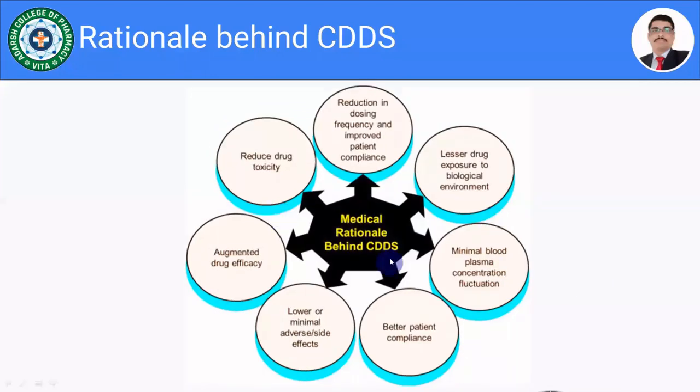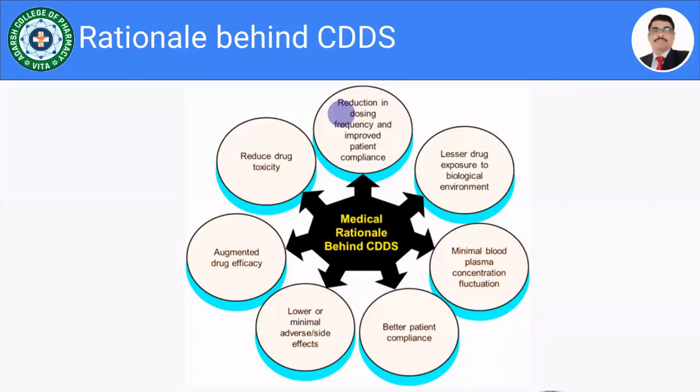So let us move towards how we get the benefits by designing the controlled drug delivery system. This is the rationale behind designing of the controlled drug delivery system. The very first rationale is reduction in the dosing frequency and improved patient compliance. When we are designing the controlled drug delivery system, more than two doses are automatically incorporated into the controlled release formulation, and it is going to release the content in a constant manner, be absorbed into the systemic circulation, or reach the target site.